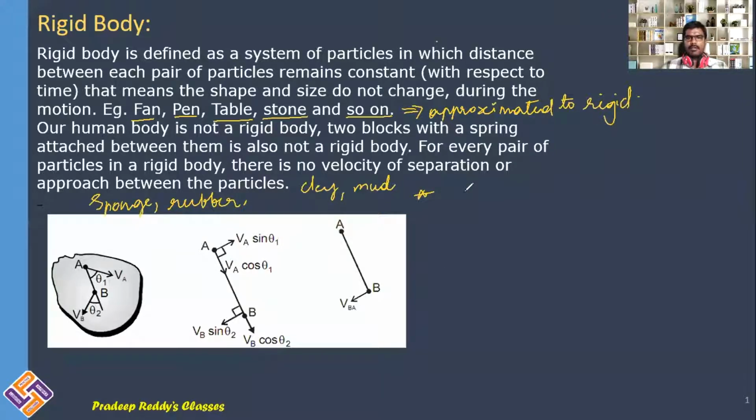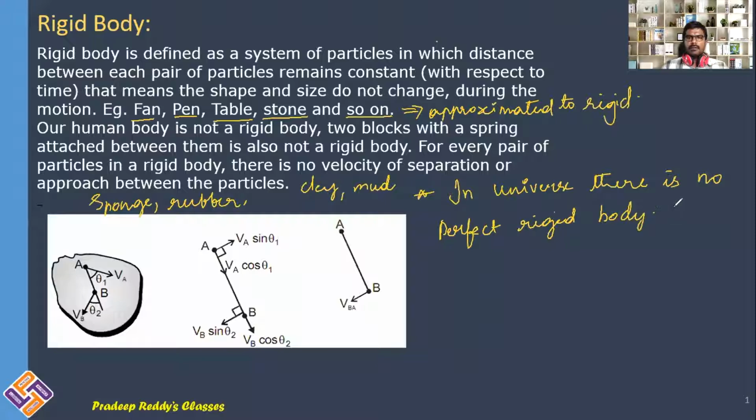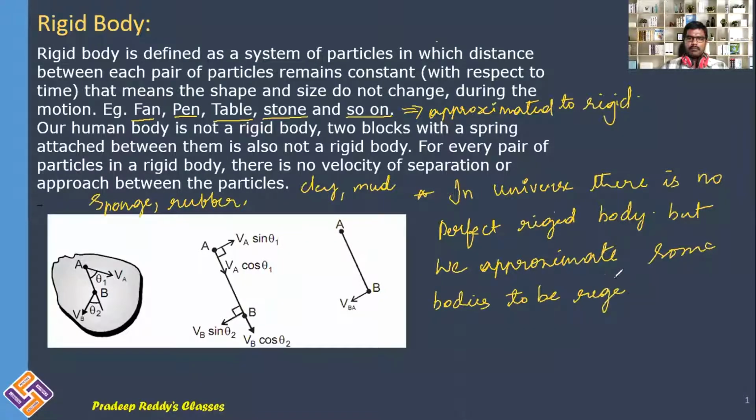And remember, in the universe, there is no perfect rigid body, but we approximate some bodies to be rigid.